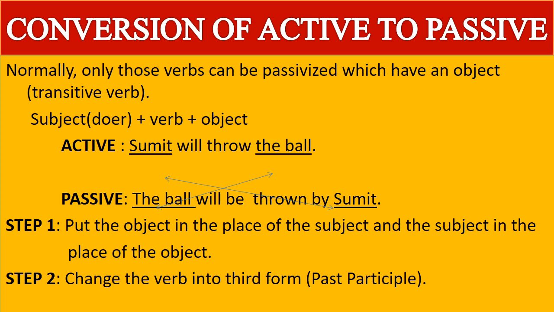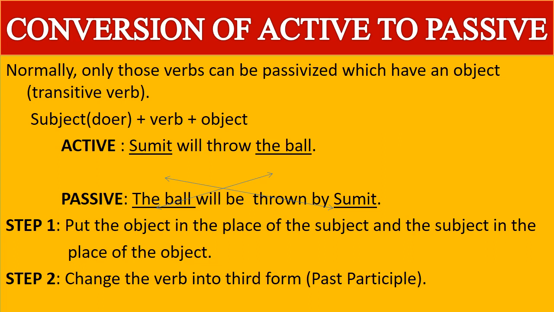Now let us see what are the steps that we have to take to convert active into passive. Step 1. Put the object in the place of the subject and the subject in the place of the object. Now Sumit in active voice is in the front and then it is sent to the back of the sentence.